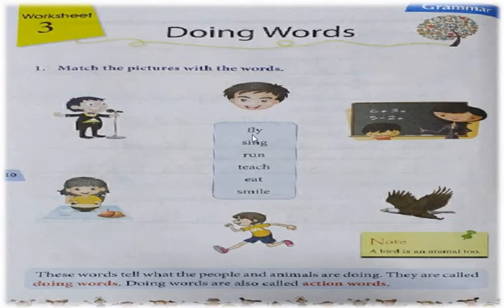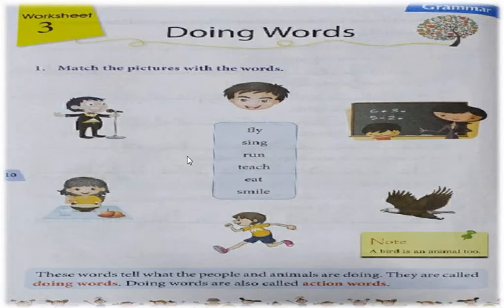I will read the words: fly, F-L-Y, fly; S-I-N-G, sing; R-U-N, run; T-E-A-C-H, teach; E-A-T, eat; S-M-I-L-E, smile. Now you all have read this. Now we will match it.